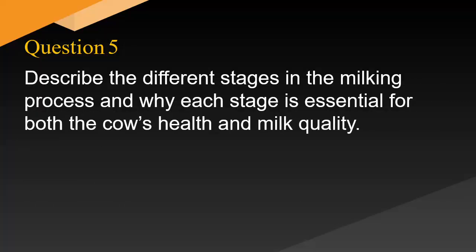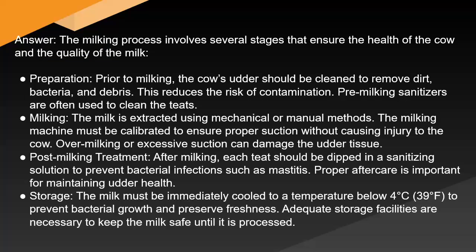Describe the different stages in the milking process and why each stage is essential for both the cow's health and milk quality. Answer: The milking process involves several stages that ensure the health of the cow and the quality of the milk. Preparation.